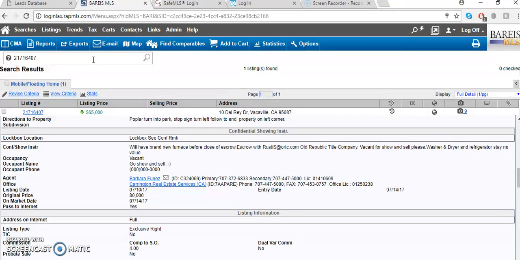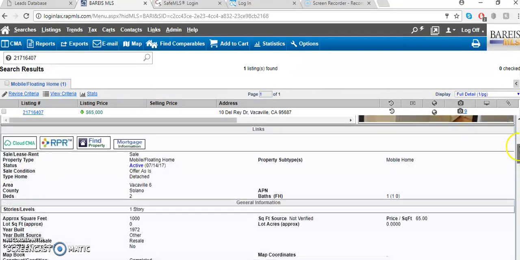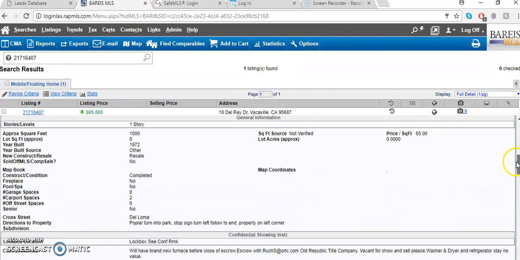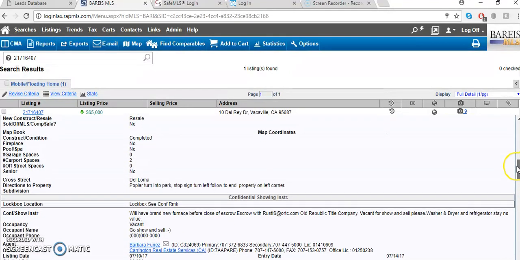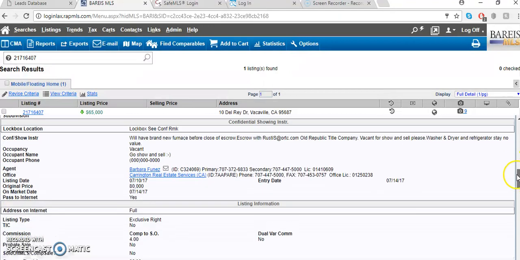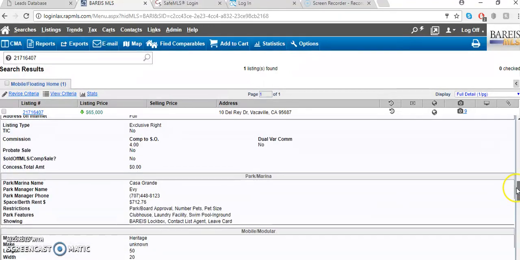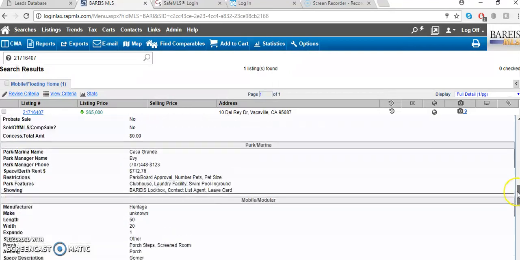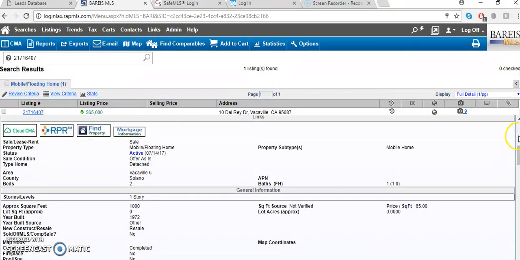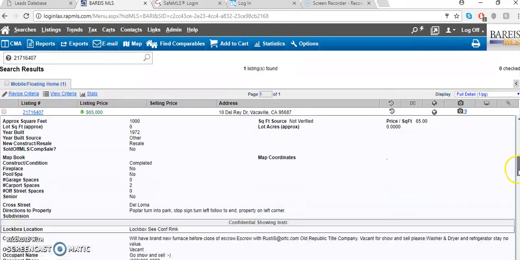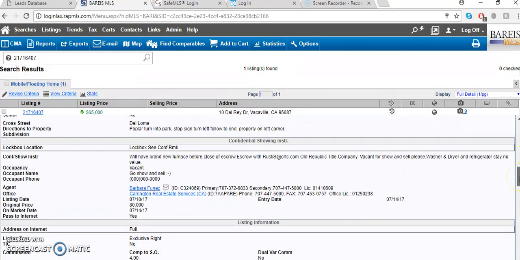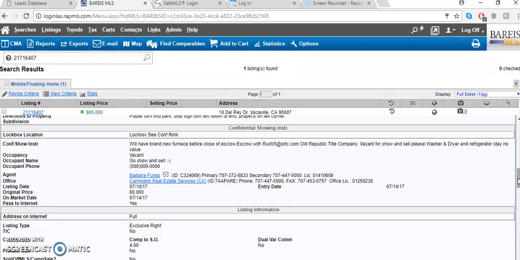Okay, and then once you have that in mind, then you can answer any questions they have. You can look up and down to get the answer for the client's questions, like, is there a pool? How many garage spaces does it have? Then you can just go up and down and look for the information. But as soon as you pull the information up, again, check the status and go right into showing instructions. That's it. Okay, so that's how you